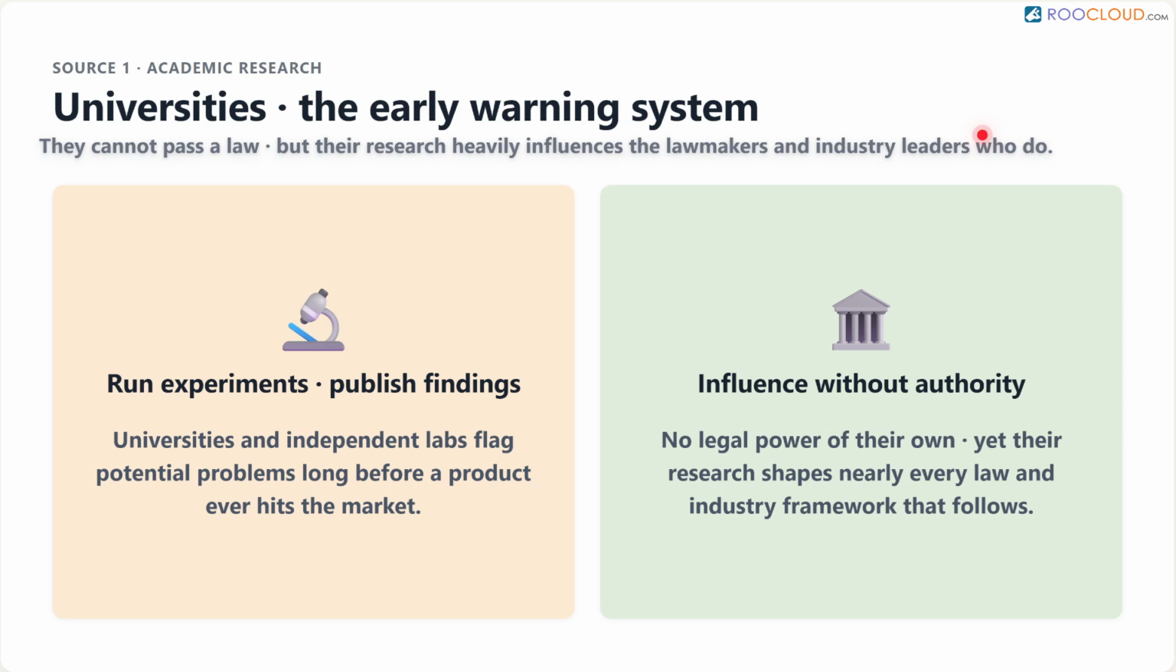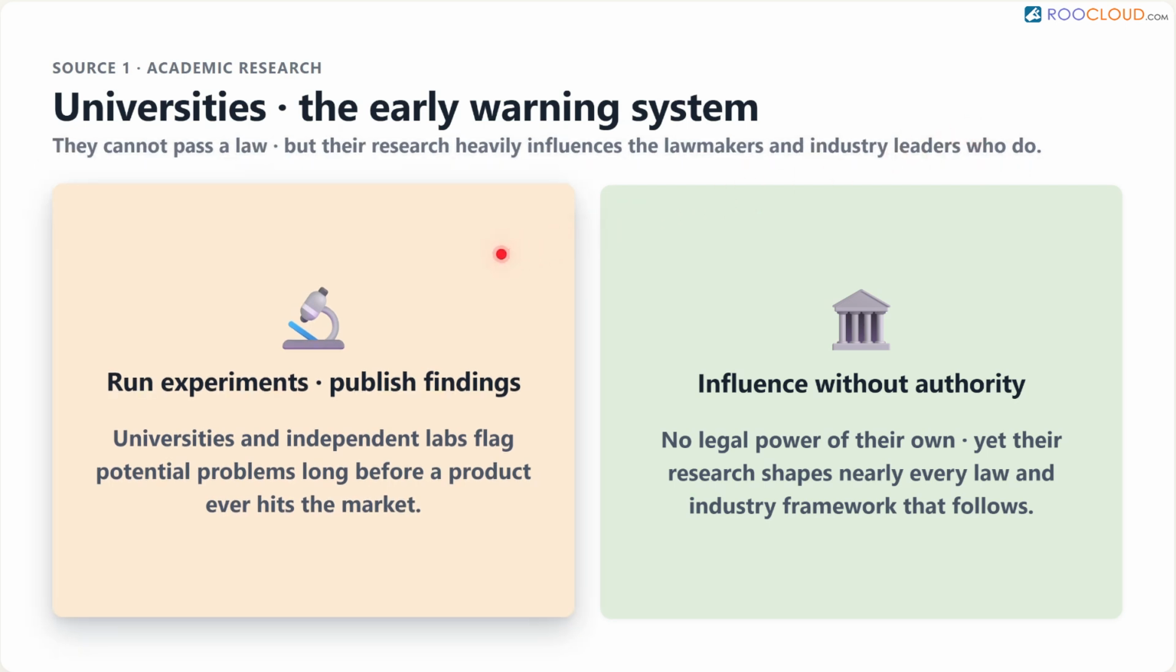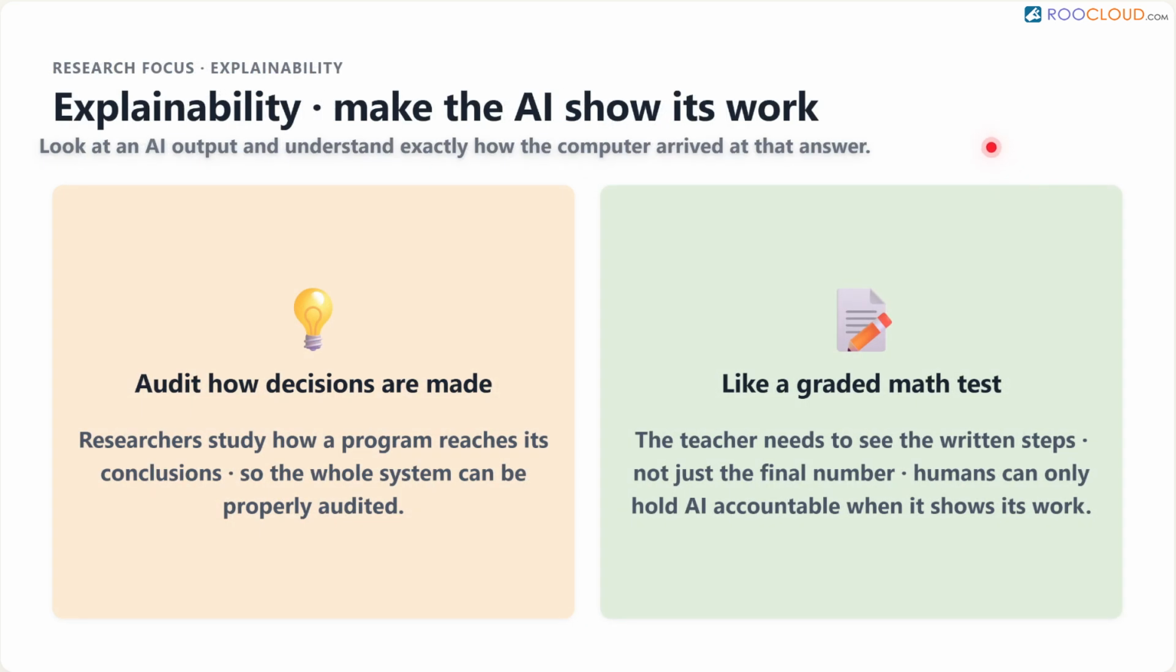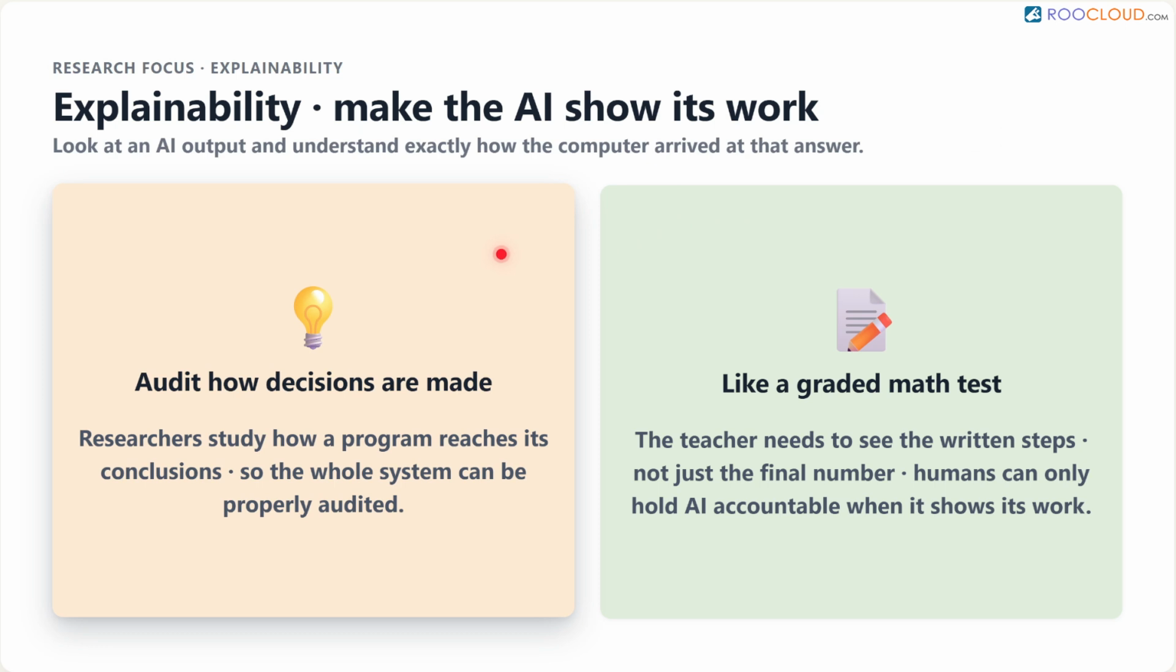Universities and independent research labs act as the early warning system for the tech world. They run experiments and publish papers that highlight potential problems long before a product hits the market. While a university cannot pass a law, its research heavily influences the lawmakers and industry leaders who do. For example, researchers might study how a computer program makes decisions to ensure the system can be properly audited. They focus on a concept called explainability.